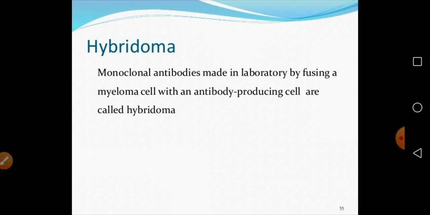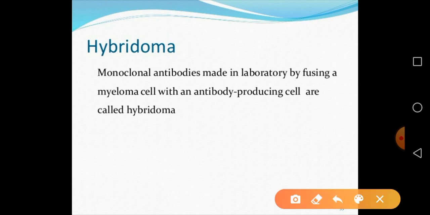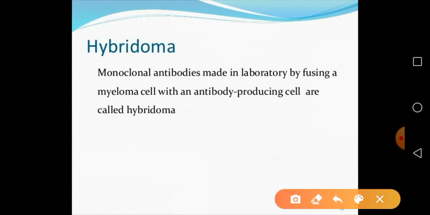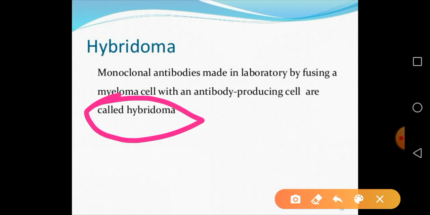Monoclonal antibodies have different medical applications, and they are produced in laboratories by hybridoma technology. They are utilized for different bacterial as well as viral infections. They are made in laboratories by fusion of myeloma cells with antibody-producing B cells, and that is called hybridoma cells. Hybridoma cells means the fusion between myeloma cells and B cells.